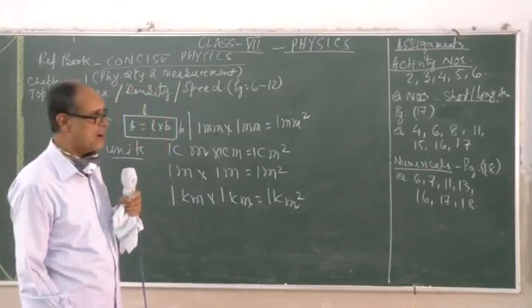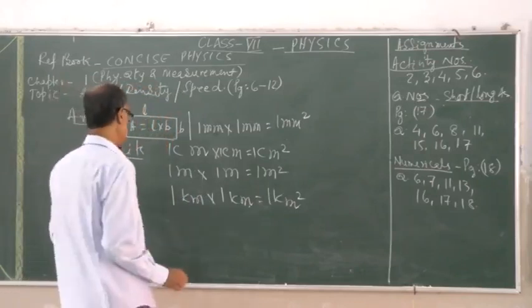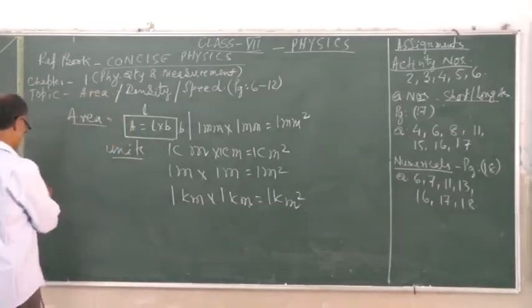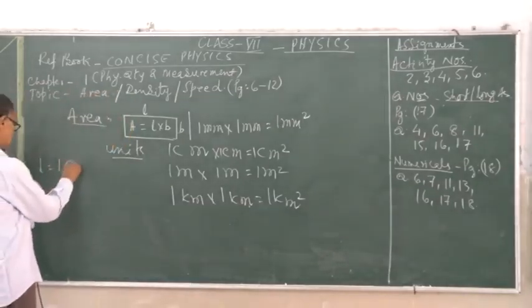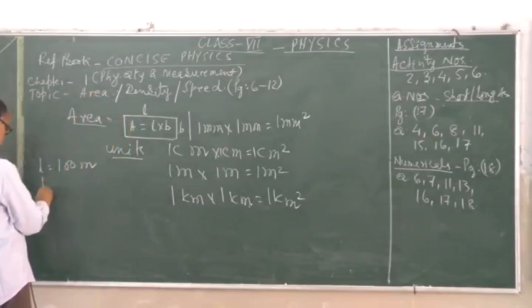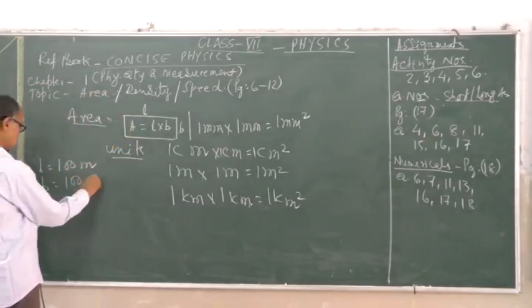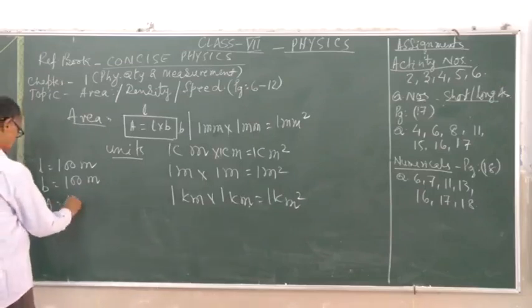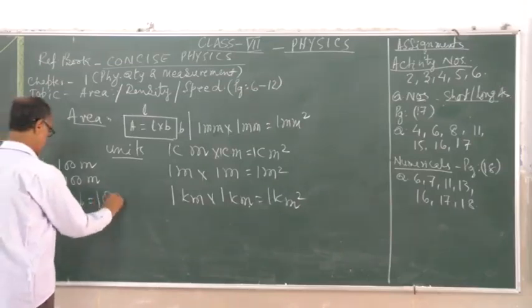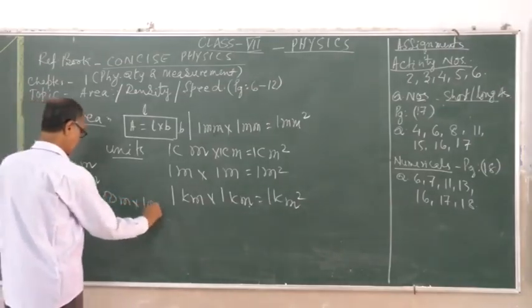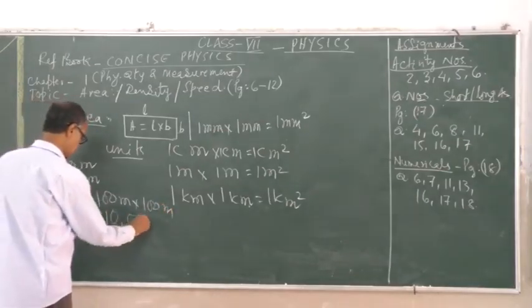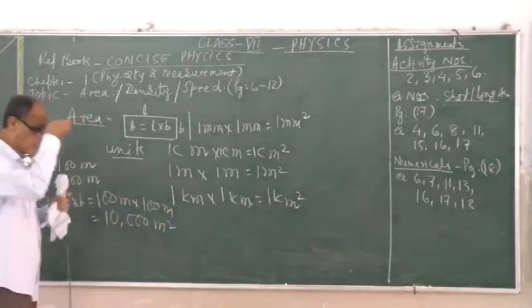Say it is 100 meter. Had this been for a very long square field, with length 100 meter and breadth 100 meter, the area will be length into breadth, 100 meter into 100 meter, which will be equal to 10,000 meter square.